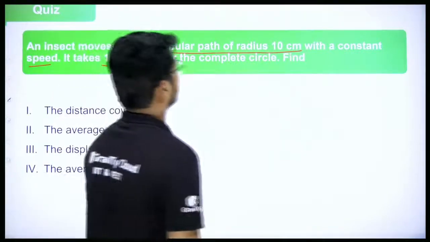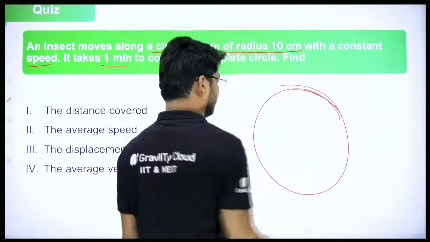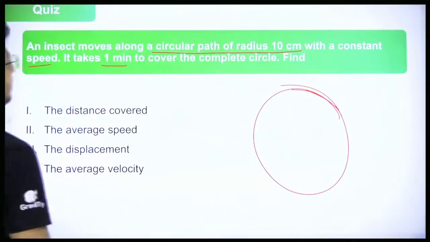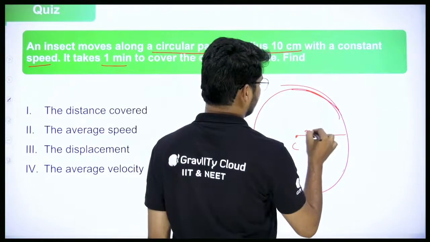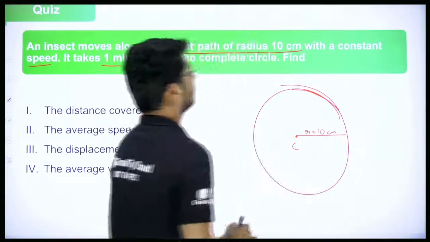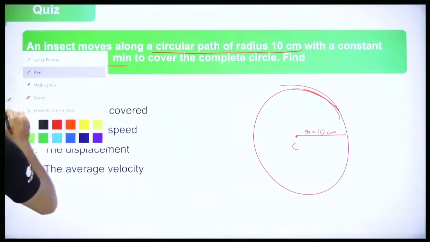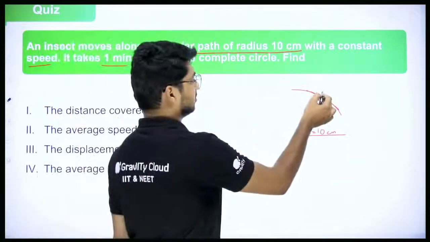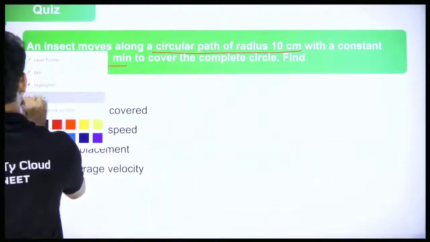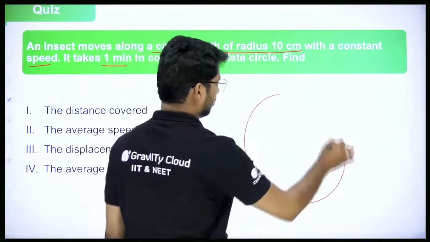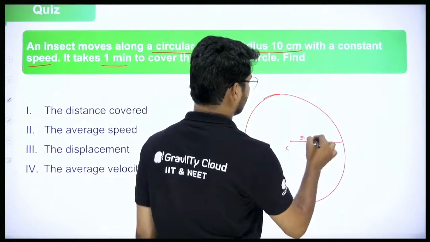Okay, I'll explain it. So first you draw a circle. Okay, almost a circle. Now let's say the radius is 10 centimeter. With a constant speed. Speed is constant, we don't know how much it is. But here it takes 1 minute to complete the circle. That means, I'll draw that again. Circle. Okay, almost a circle, don't worry. Center, and the radius is 10 centimeter.